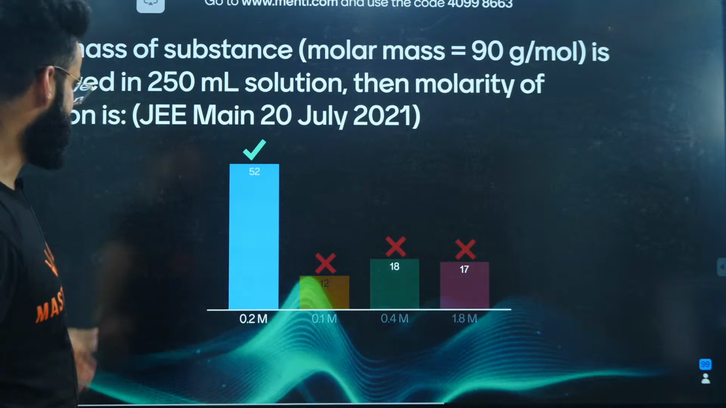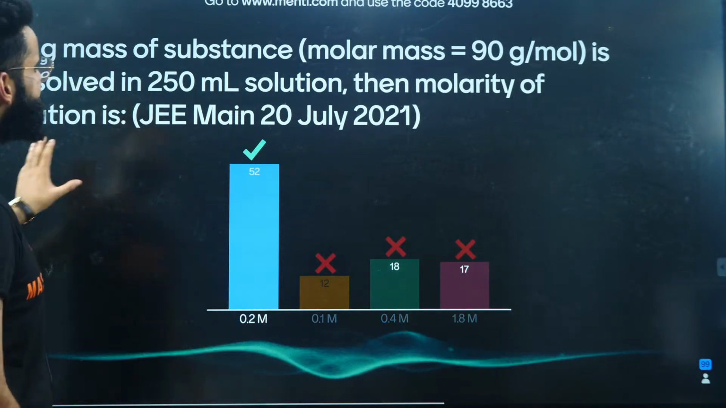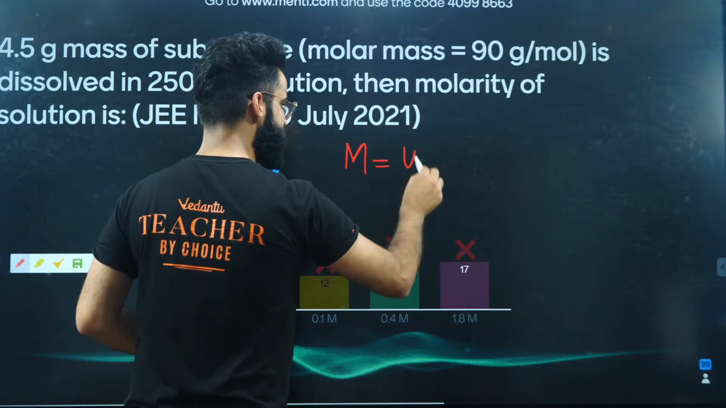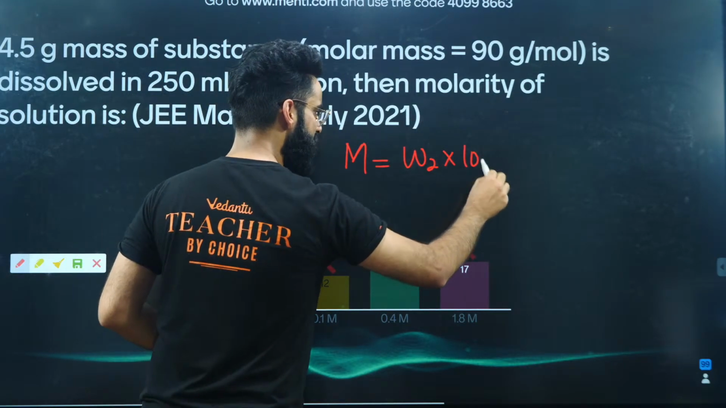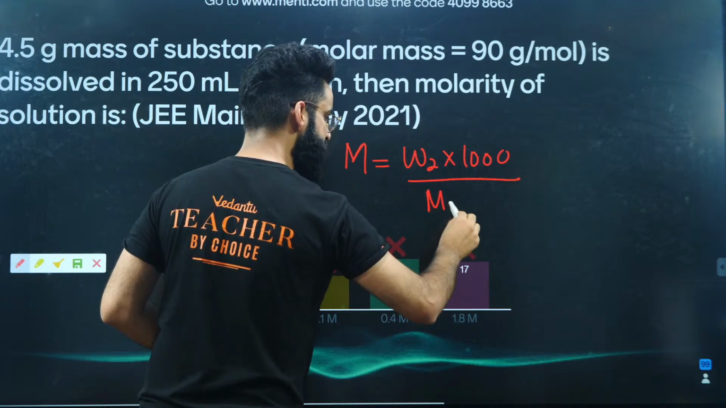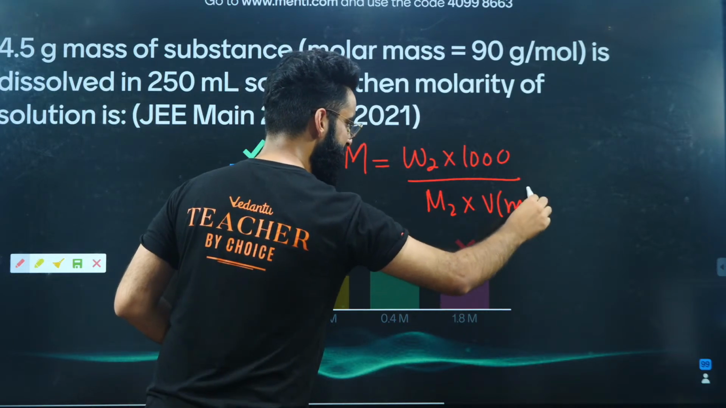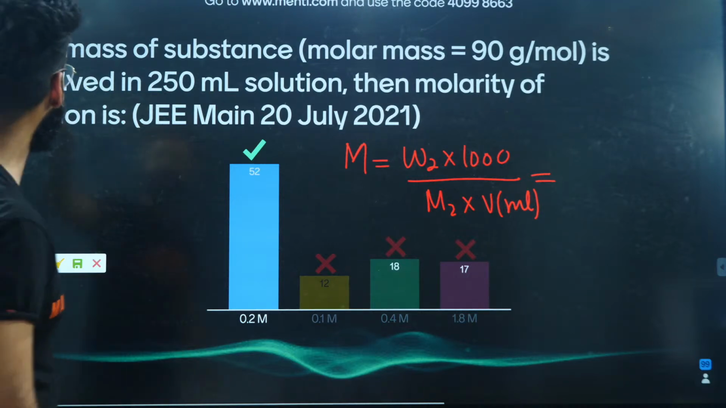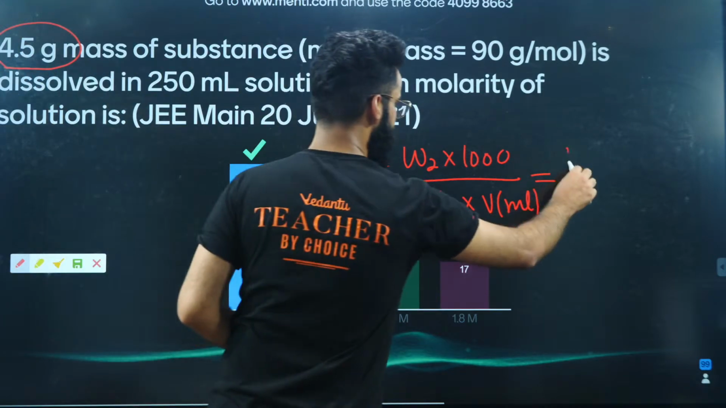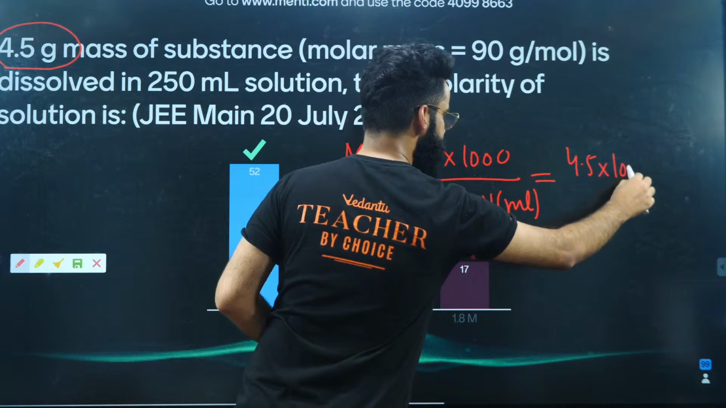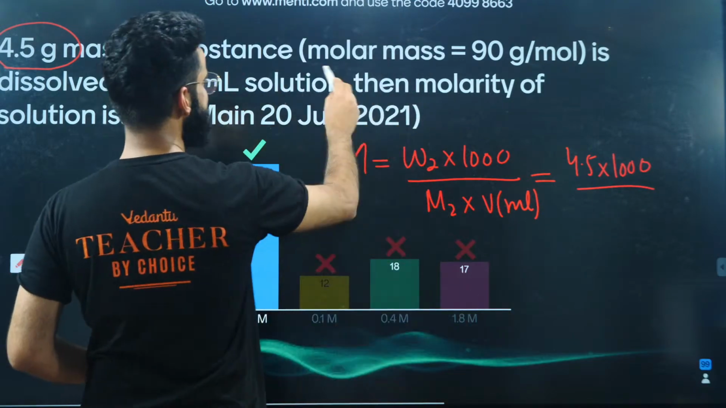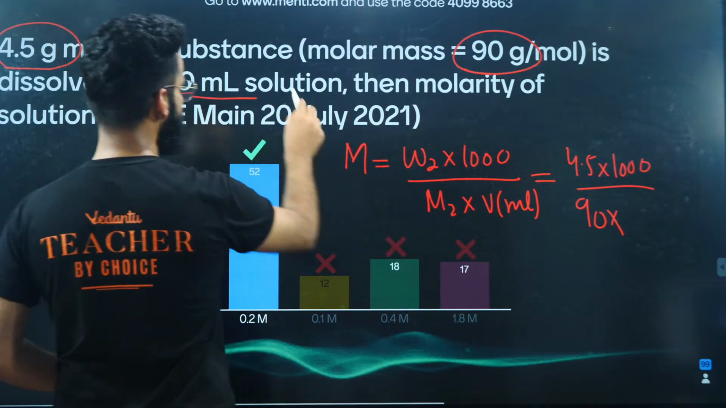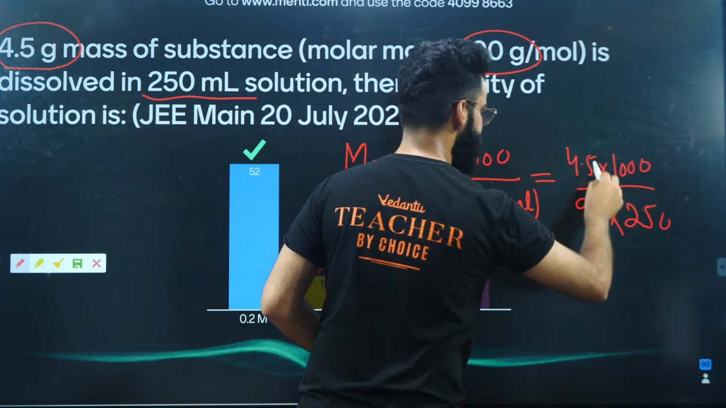Perfect. So majority of the students gave the correct answer. It was a very simple question, right? I was supposed to calculate molarity of the solution. Molarity is basically mass of solute in grams multiplied by 1000 divided by molar mass of solute multiplied by volume of solution in milliliters. This is the formula which we use in order to calculate molarity. I'm sure you know it. What is the mass of solute? 4.5 grams, multiplied by 1000, divided by molar mass of solute, which is given as 90 grams per mole. Volume of solution in milliliters is 250 ml.